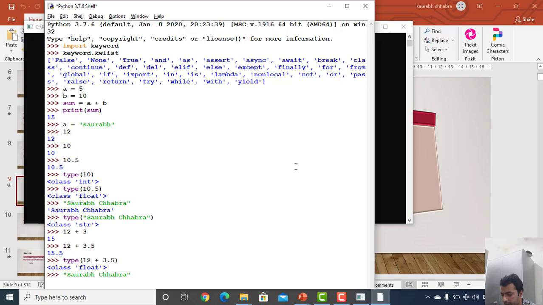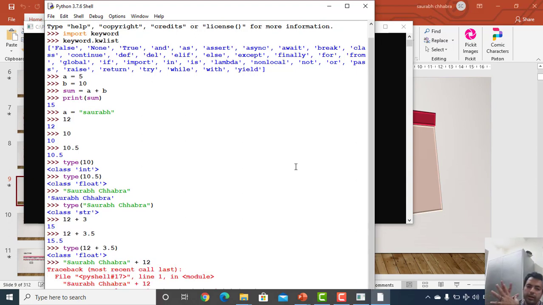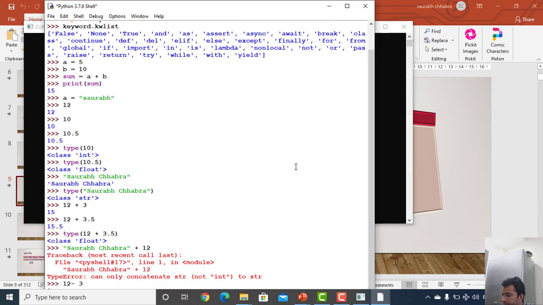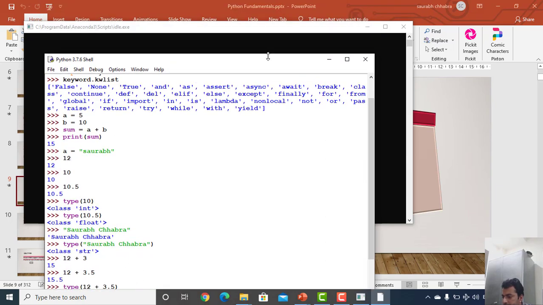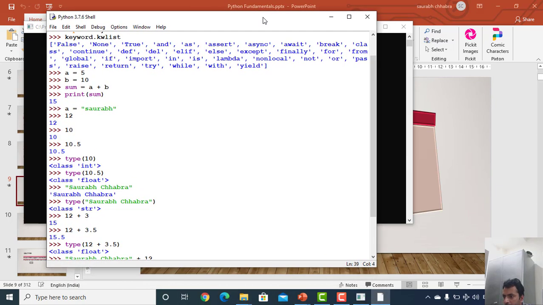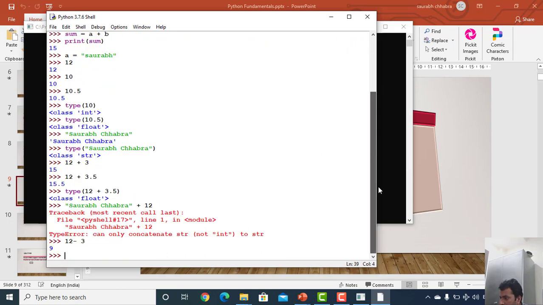I'm just writing my name once again. If I try to use this concatenation operation or the addition operator with an integer value, it will produce an error. So this was the addition operator. In the same way, we can subtract as well. So we are just subtracting values. The third thing we can do is multiply the values. These are the basic arithmetic operations.